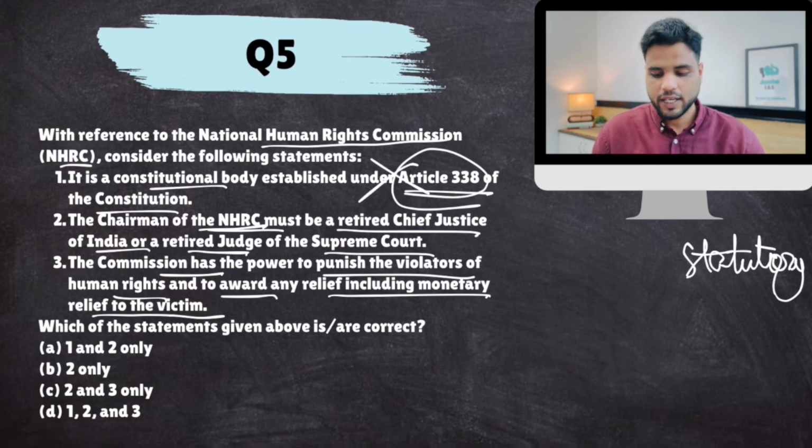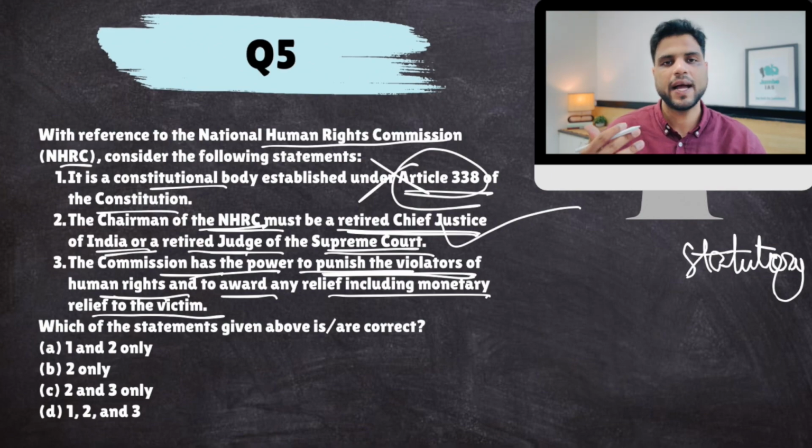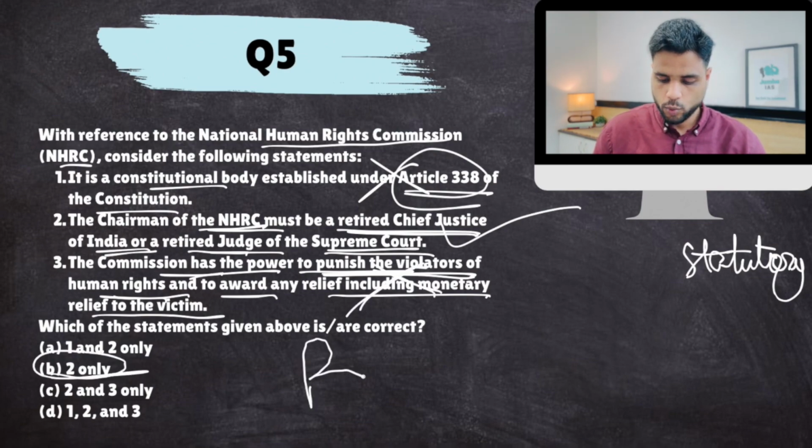Now, the chairman of NHRC must be a retired Chief Justice or retired judge of a Supreme Court. Absolutely correct. Now, the commission has the power to punish the violators. No, it has no power to order a punishment. That is with the courts. It is only a recommendatory advisory body. It advises the government, publishes reports, and submits those reports to the president. So it has no power to punish anyone. It has the power to investigate and order evidence for that investigation, but not punish. So the answer again would be B.